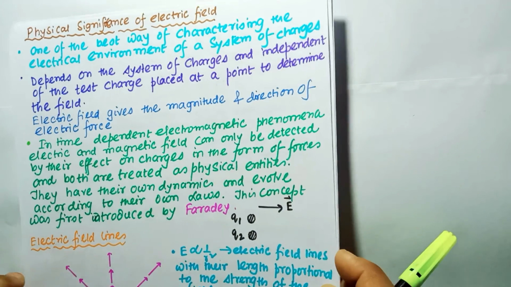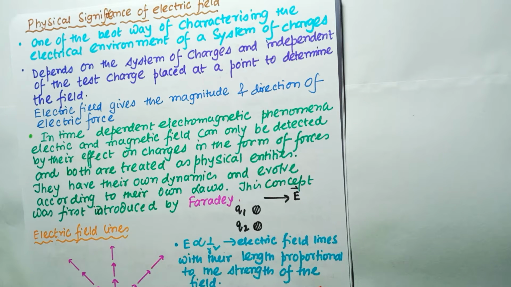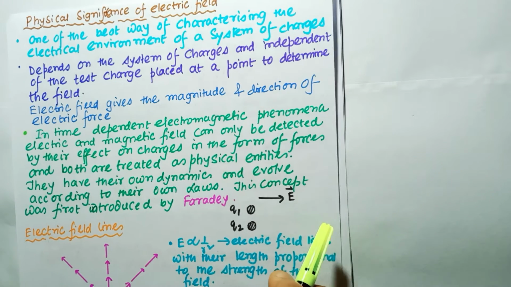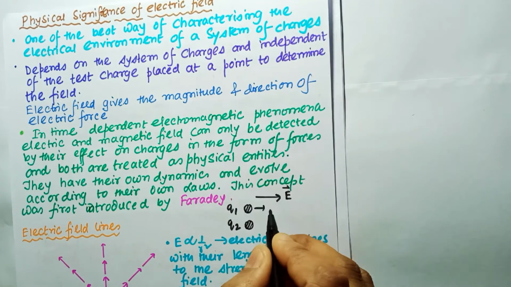Now my friends, let's discuss a new phenomenon a little far away from electrostatics, the so-called time dependent electromagnetic phenomena. So what is this? We all know about electromagnetic radiation, and we can take light as an electromagnetic field that comprises mutually perpendicular electric and magnetic fields. Suppose we consider two charges Q1 and Q2, and we want them to be accelerated. Suppose the accelerated motion of Q1 produces an electromagnetic wave.